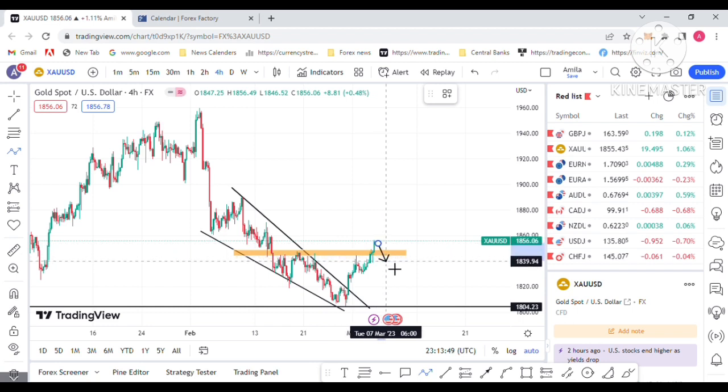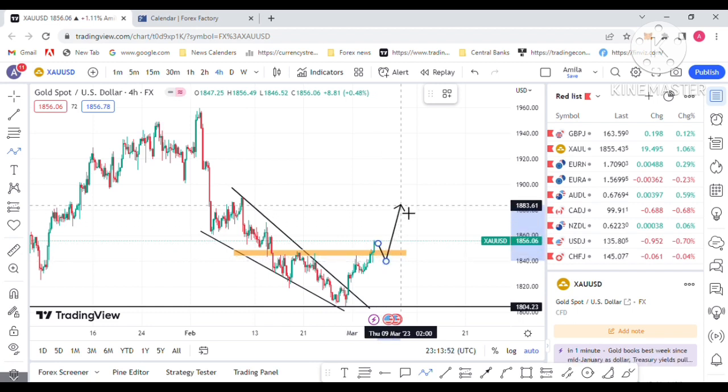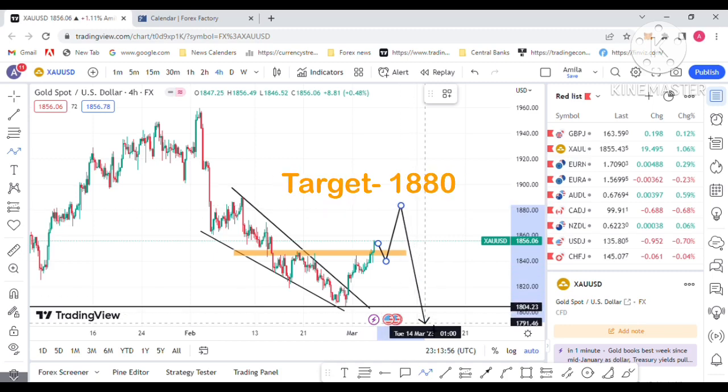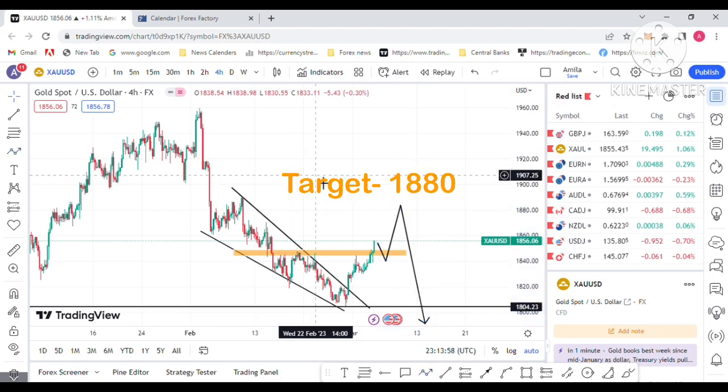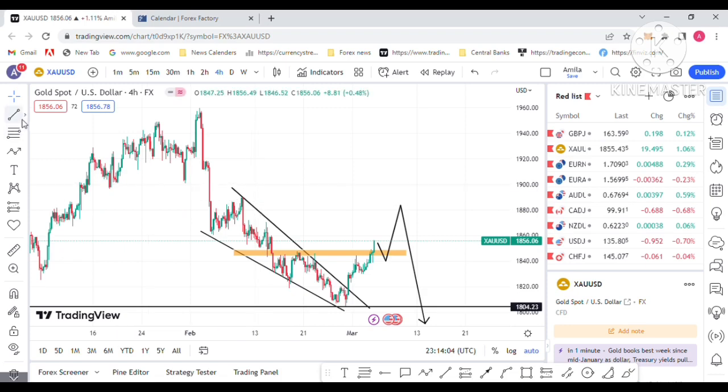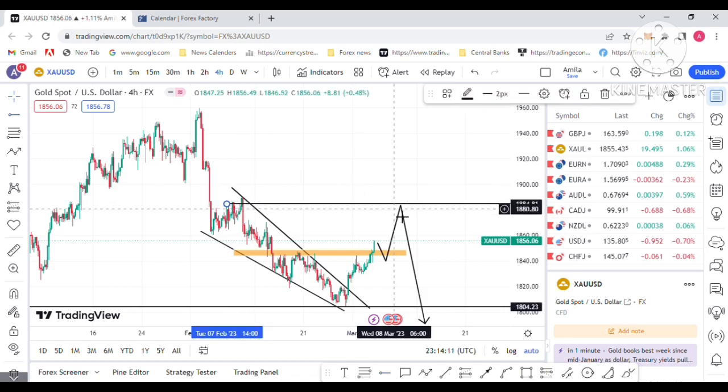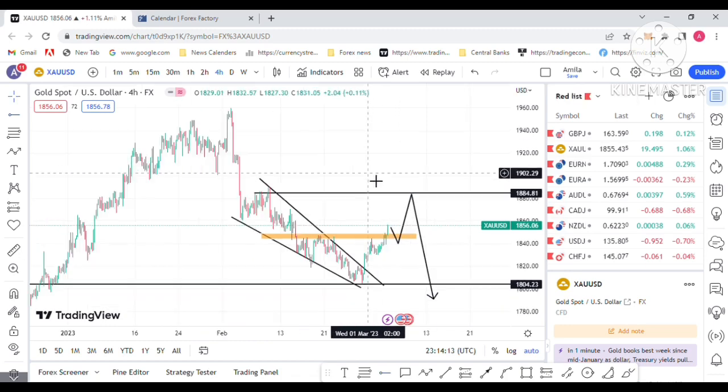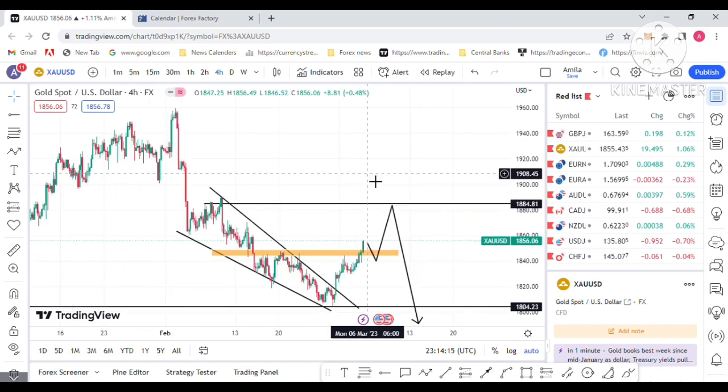This is a retracement and it continues to the upside for the 1880 level and then it will drop. That is my gold forecast for next week. So you have a buy opportunity again next week, and above it there is a sell opportunity. The 1880 level is the sell opportunity target for gold.